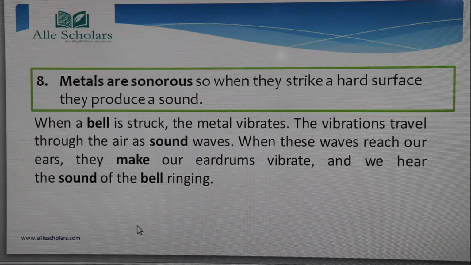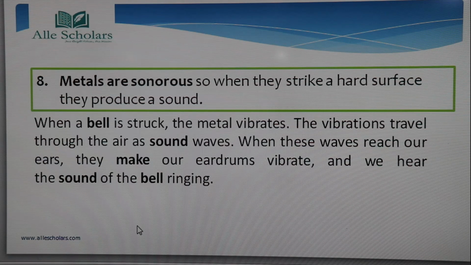So what happens when a bell is struck? The metal vibrates. Okay? So the vibration travels through the air as a sound wave. Now you must have seen at your school also the bell ringing.